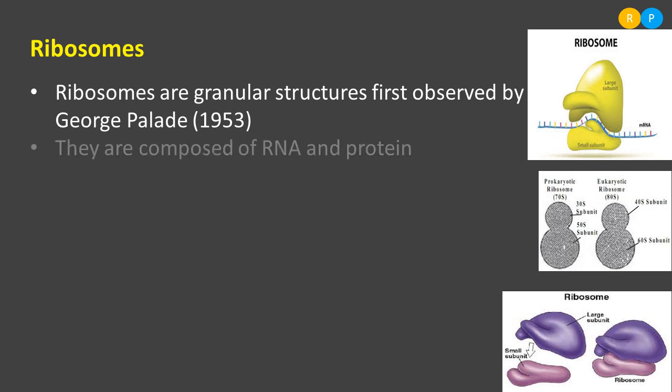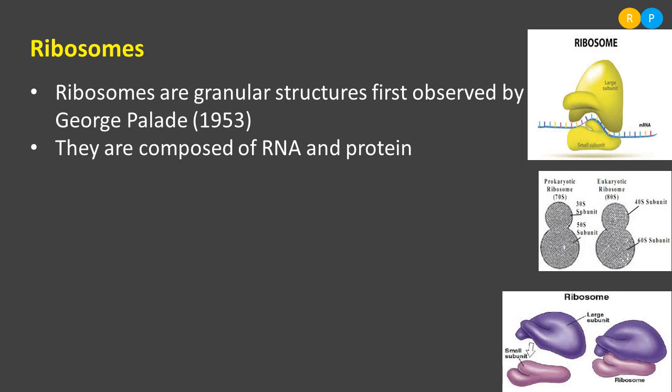Clear? These ribosomes are composed of two components. One is RNA and the other is protein. RNA is nothing but ribonucleic acid, and some proteins together form the structure of ribosomes. So if a cell needs to form ribosomes, it needs RNA and protein.